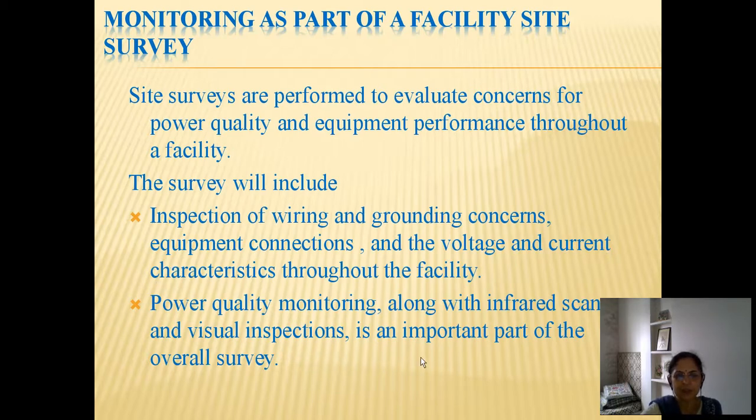Visual inspections, sometimes as I said, that locations of the equipment or their connections are not proper, and which can be identified even by visual inspections. This is an important part of the overall survey.